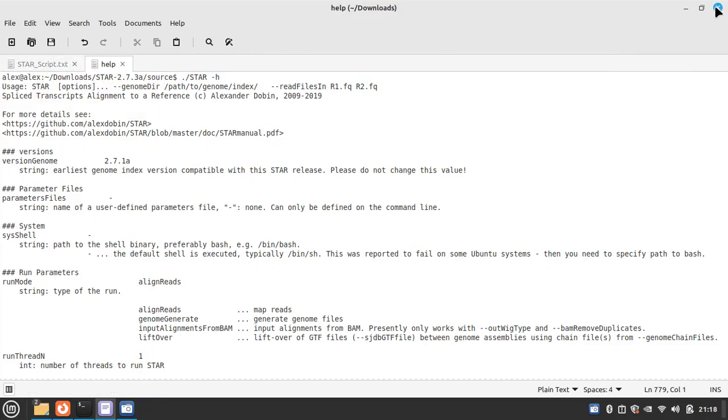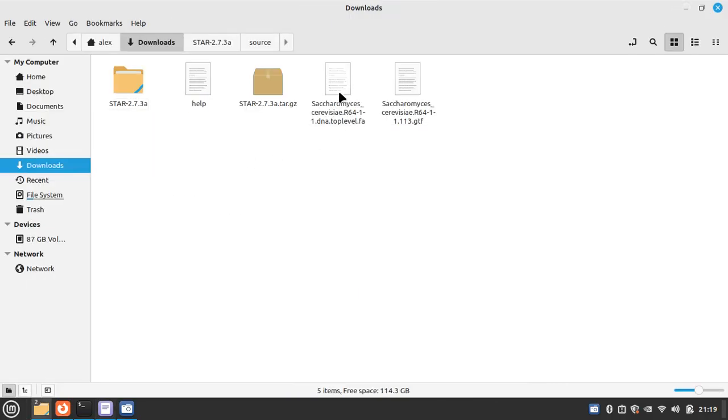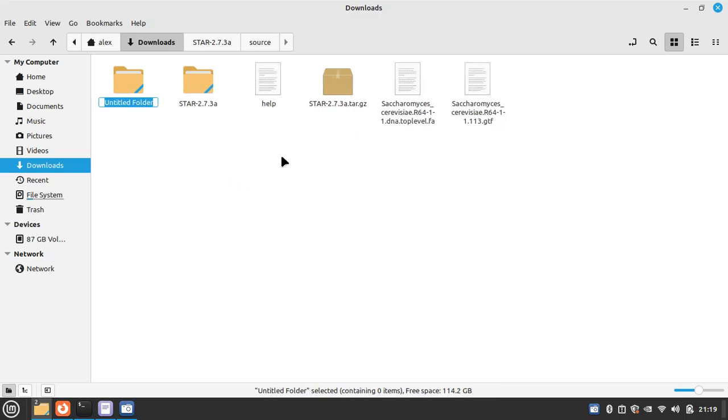So first, we have the FASTA file and the GTF file of the yeast genome. So first we have to make the index of the genome. So here I am creating one folder, and the folder name is genome directory. So first we produce the index in this directory.